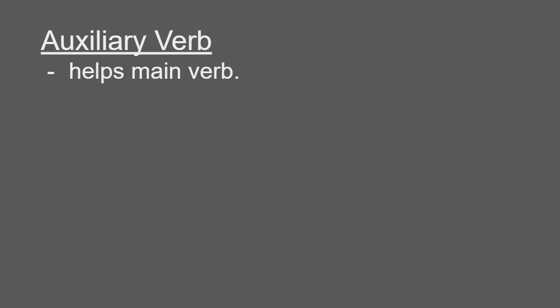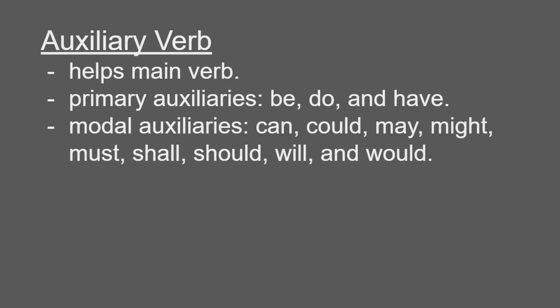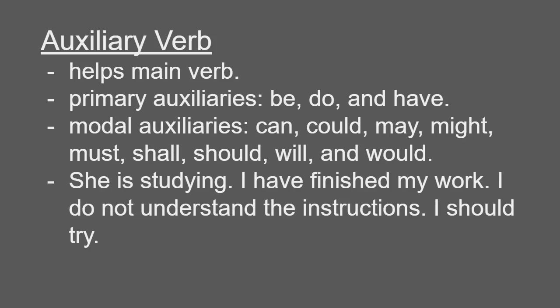Auxiliary verb. This type of verbs just help the main verb. Primary auxiliaries are be, do, have, and modal auxiliaries are can, could, may, might, must, shall, should, will, and would.